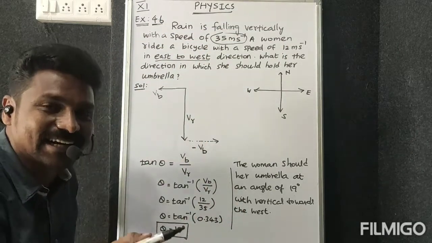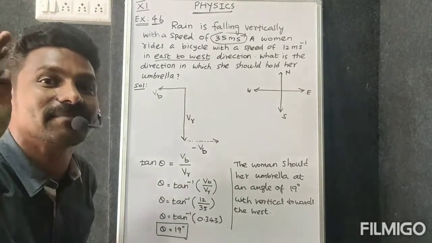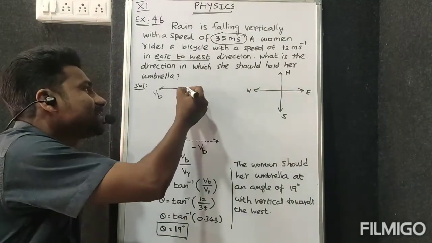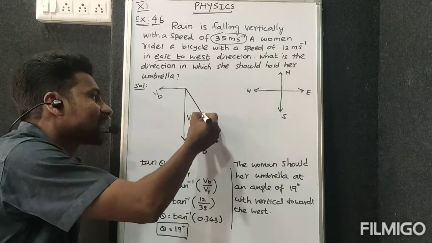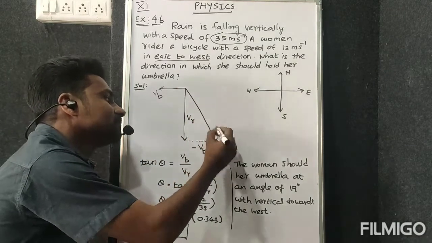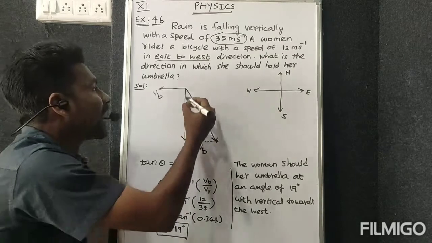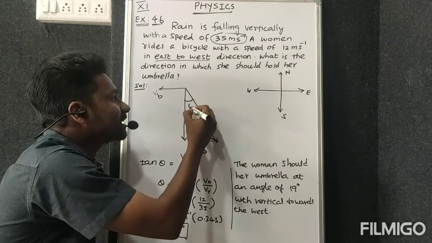So what happens is, the resultant velocity of the rain changing to this direction. So the angle is changing here.